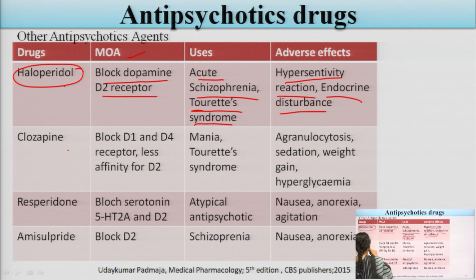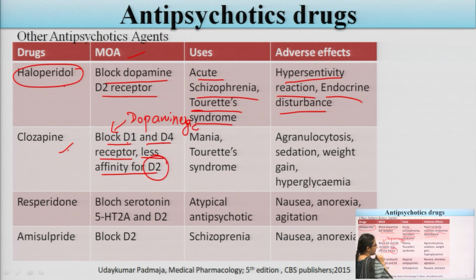Now the second drug is clozapine. They will block the D1 and D4 dopaminergic receptors, and they have less affinity for the D2 receptors, because the dopamine receptor subtypes are D1, D2, D3, D4.